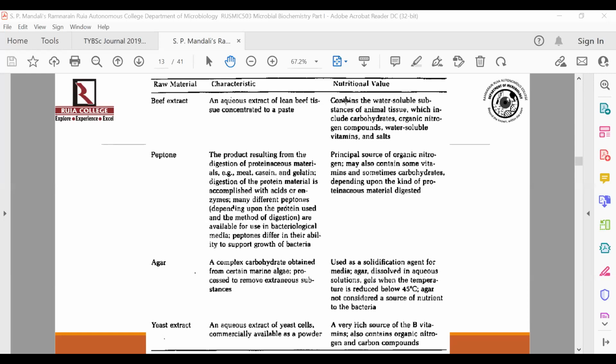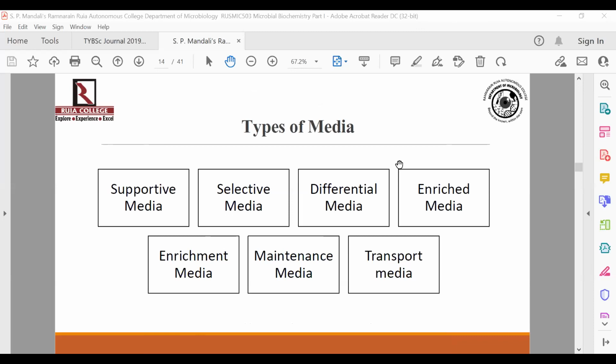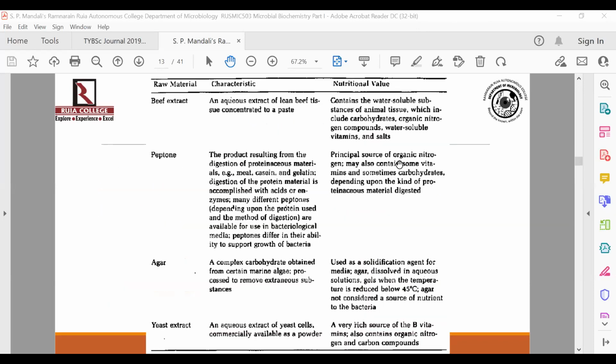Other than this, yeast extract could also act as a nitrogen source and a carbon source. So these are some of the basic components that any media is normally going to have.